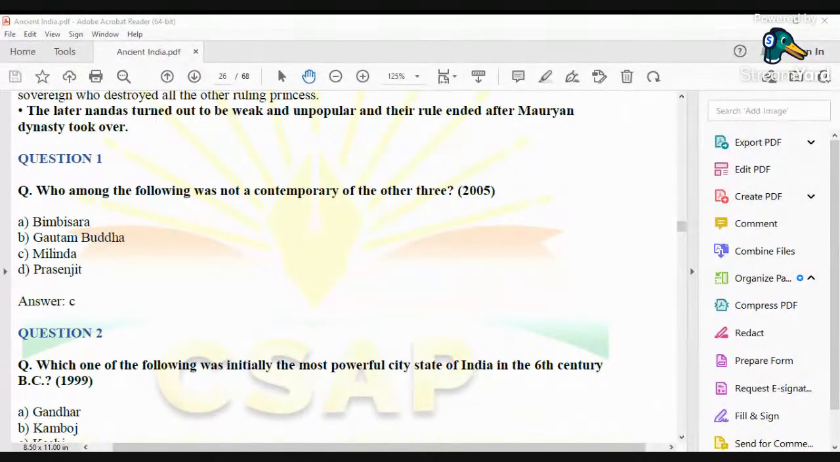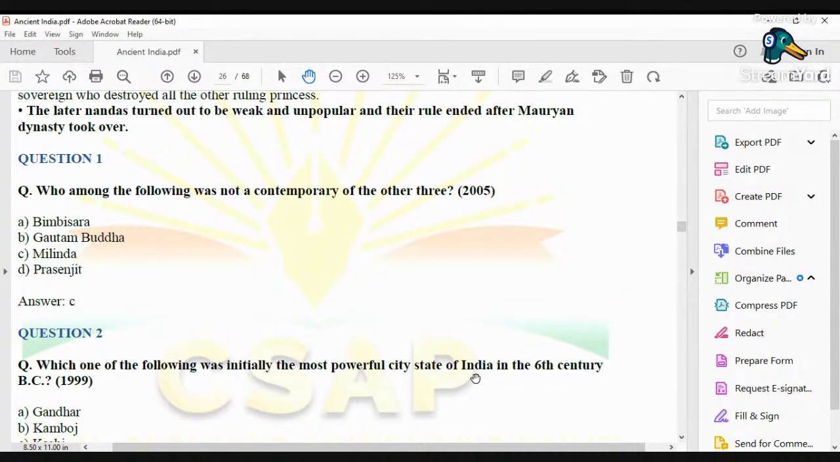Today we shall be talking about a few questions. Today, like yesterday and day before yesterday, we shall be talking about a few questions which have been asked by UPSC in the past years. And today we will start with a set of questions which are related to the age of Mahajanapadas, and we'll also be talking about certain questions which are related to the Mauryan Empire and which have been asked by UPSC in the past few years.